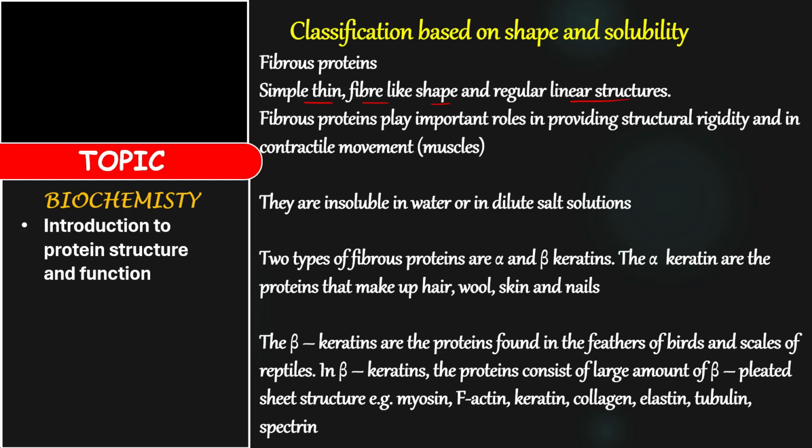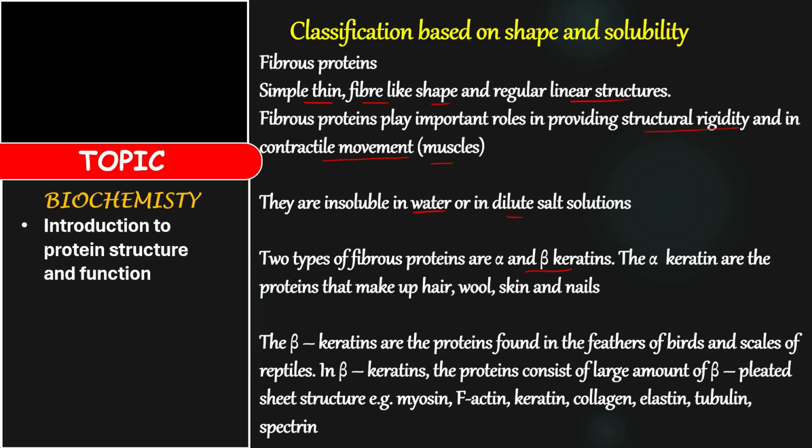Fibrous proteins play an important role in providing structural rigidity and in contractile movement, like the ones in the muscles, actin and myosin. They are insoluble in water and in dilute salt solution. Now there are two types of fibrous proteins, alpha and beta keratin.